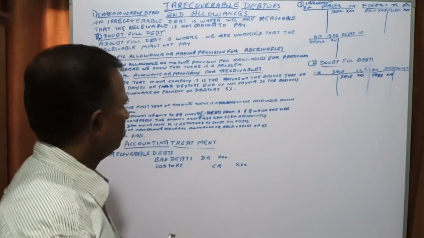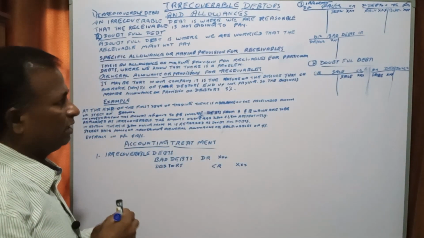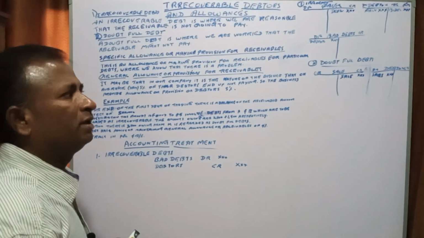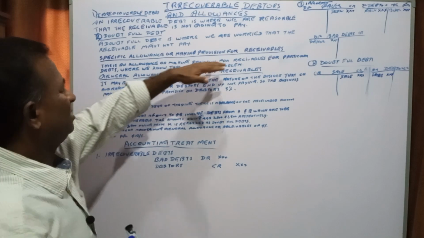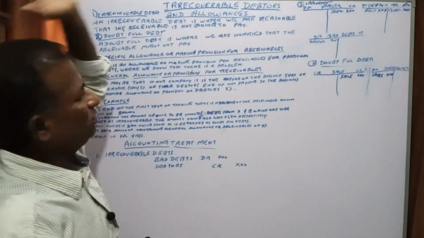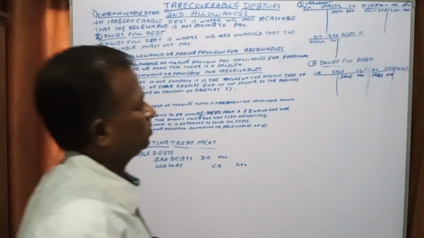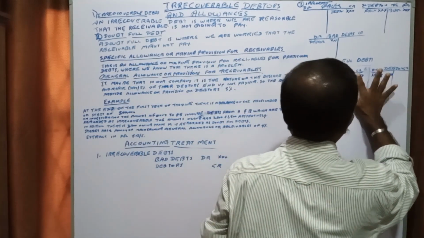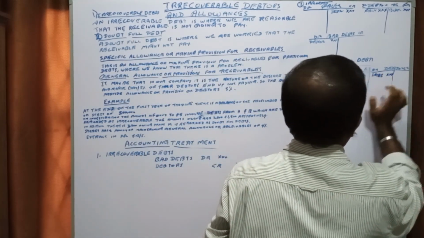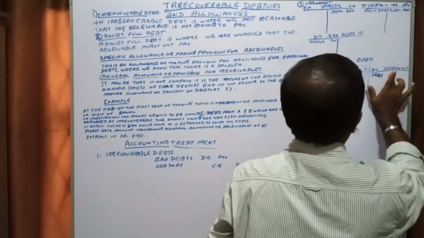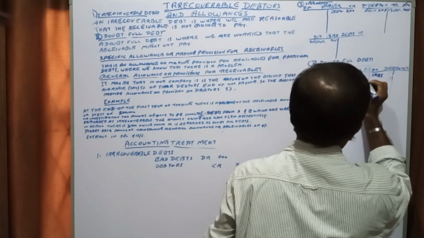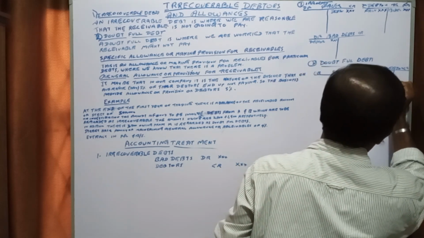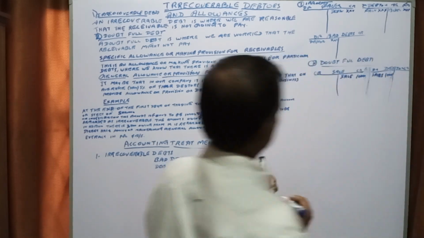Okay, now we think that he won't pay. In this case we are specific that this particular person is not going to pay. So if we say this is 1000 sales, debtors amount is 1000, right?